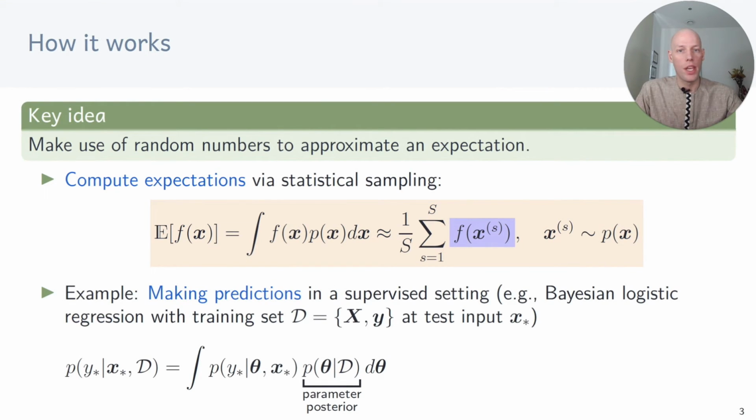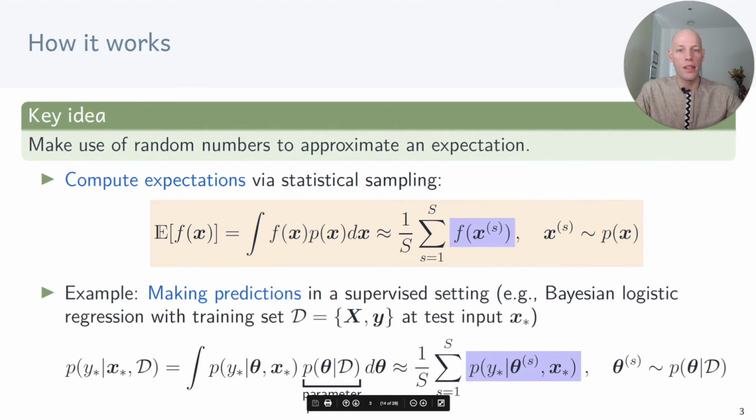For example, if we were to make predictions in a supervised learning setting, such as Bayesian logistic regression with training set D and test input x star, we get the predictive distribution of the label y star by solving this integral problem. Since this integral cannot be computed analytically, we can use Monte Carlo estimation where we draw model parameters from the parameter posterior, and for each drawn model parameter, we make a prediction of the corresponding label. We sum them up and then divide by the number of samples. And this gives us the Monte Carlo estimator.